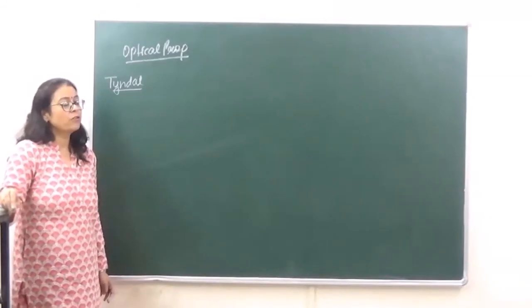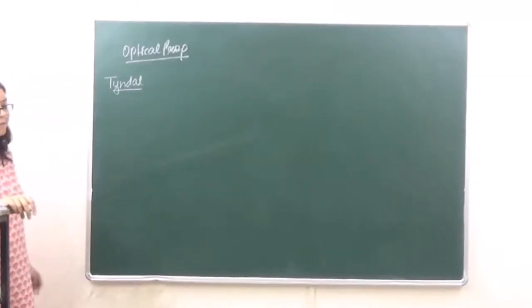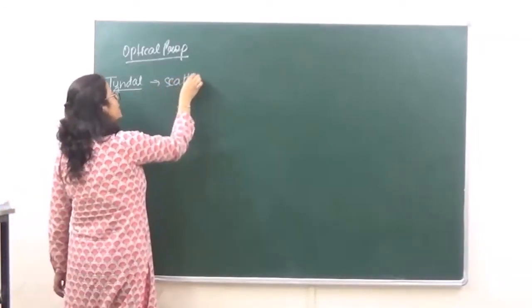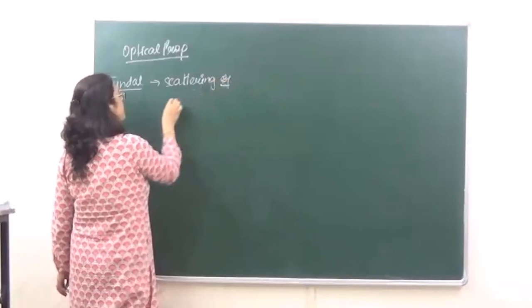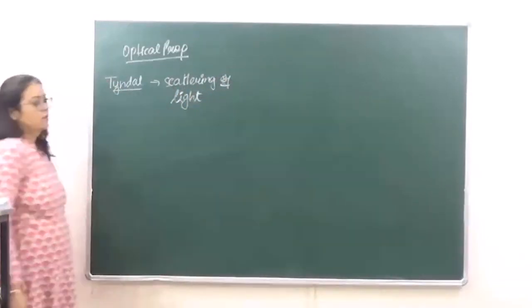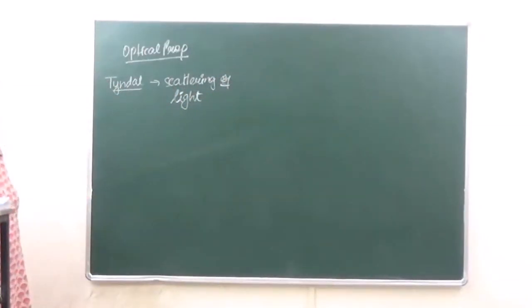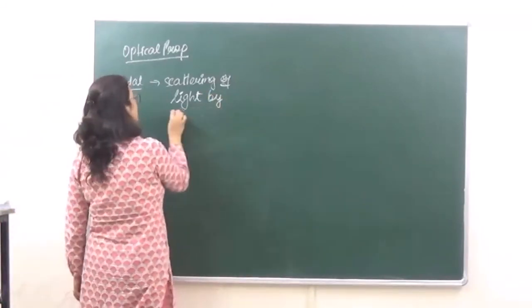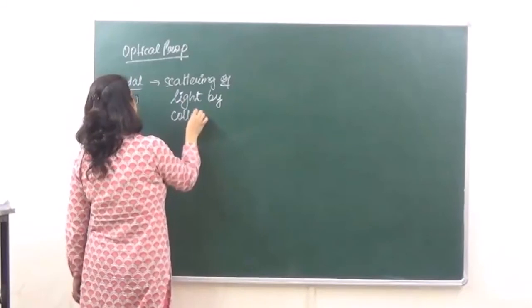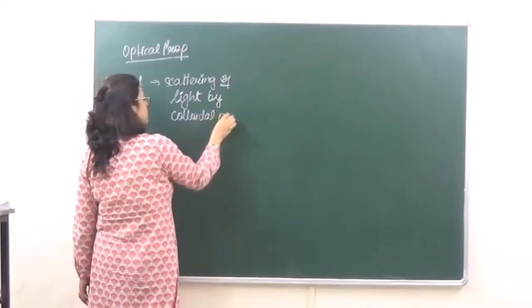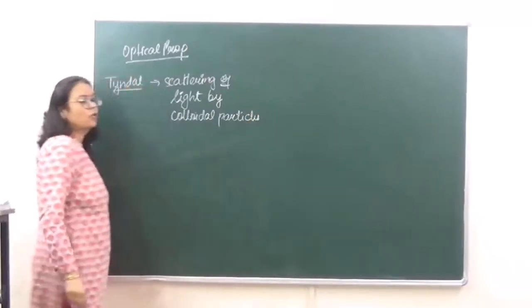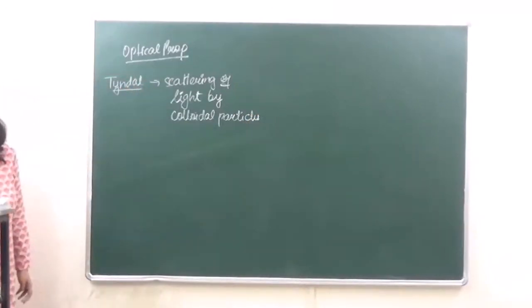This visibility of the path of light is due to the Tyndall effect, which arises due to scattering of light by colloidal particles. Okay? So this is what the Tyndall effect is.